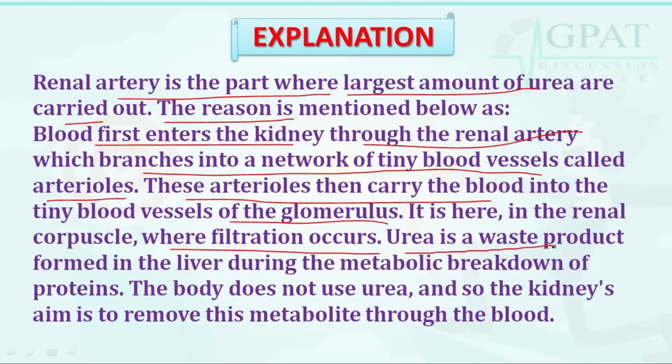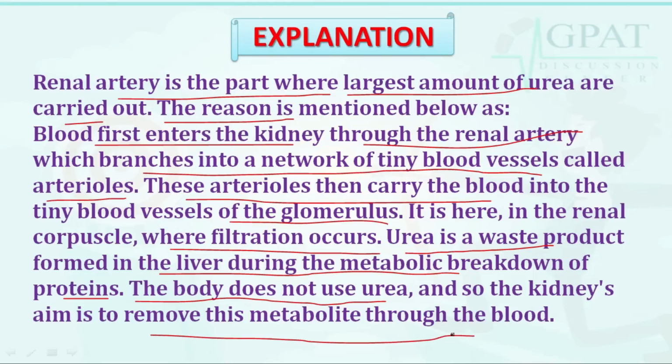Urea is a waste product formed in the liver during the metabolic breakdown of protein. The body does not use urea, so the kidney aims to remove this metabolite from the blood. Students, just try to observe the explanation calmly.